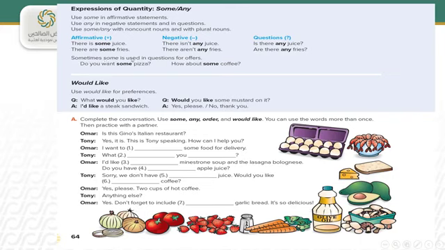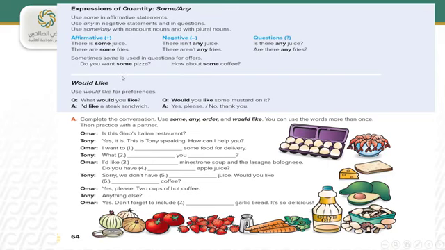Sometimes some is used in questions for offers. We use some in questions for offers. Do you want some pizza? This is not a question, it is an offer. How about some coffee? That's a suggestion. It's a suggestion or offer.